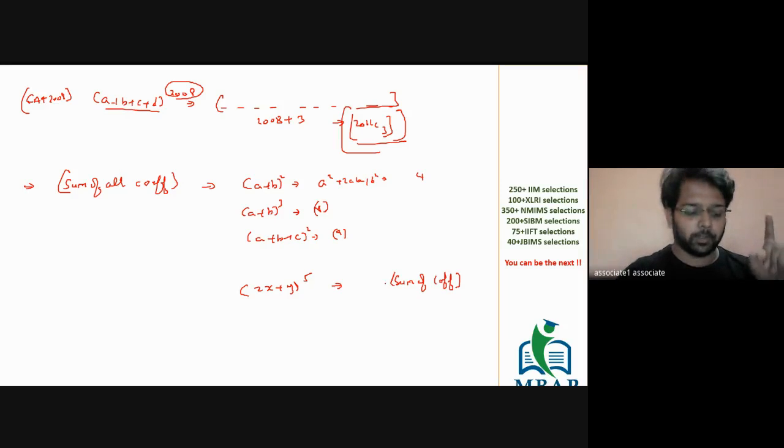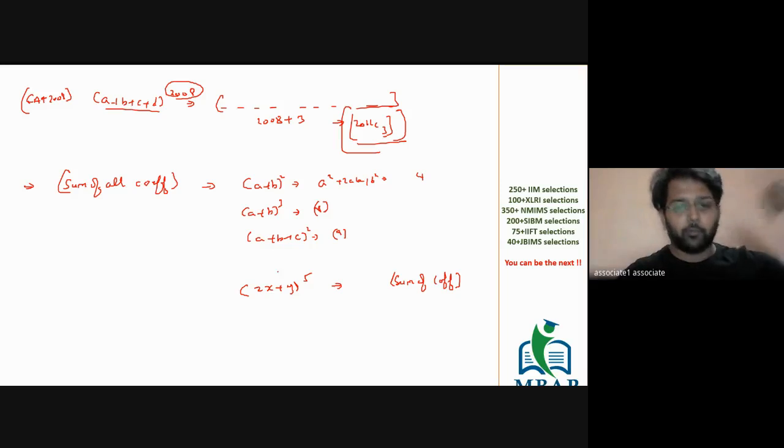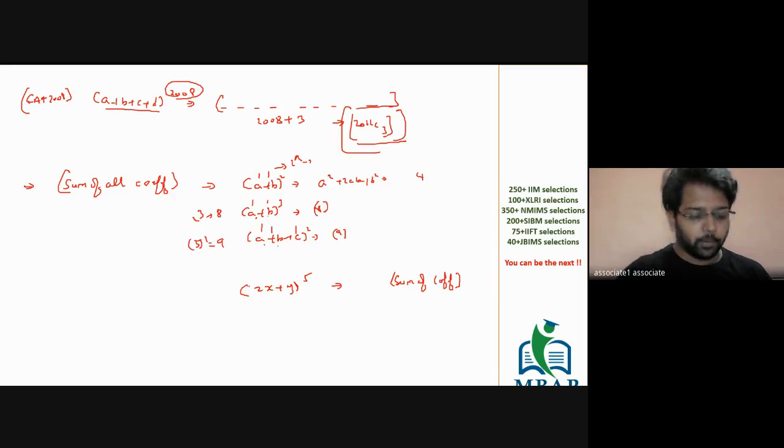Let me give you a one stop solution. Yes, Sanket, you're to the point, correct. That's what I was about to come at. So, if the question is about finding the sum of all the coefficients for any expression, all you need to do is substitute 1 and 1, or 1, 1, 1, and you will find it. 1 plus 1, the whole square is 2 square, which is 4. 1 plus 1, 2, 2 cube is 8. 1 plus 1 plus 1 is 3 square, which is 9. So, if I give you 2x plus y, you will say 2 plus 1 raised to 5. 3 raised to 5, the value would be 243. Is this clear?